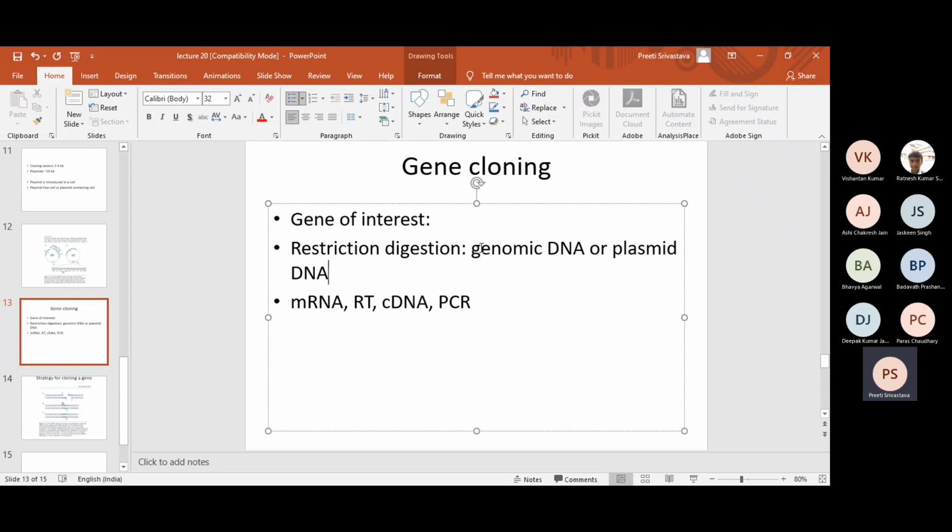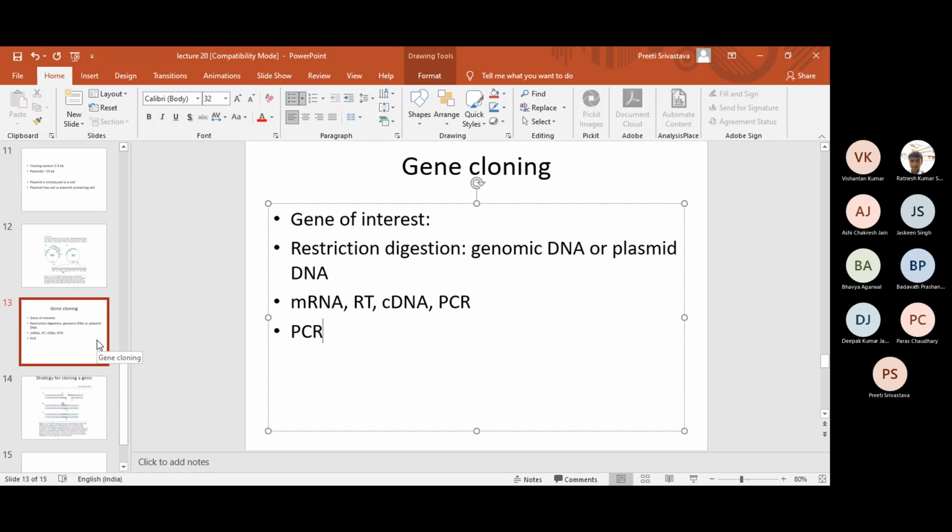Or you can simply do PCR, and PCR can be used whenever the sequence information is there, irrespective of whether the source is a bacterial sample. In this case you can simply PCR the gene out from the genomic DNA, or using the bacterial colony. Or in case of mammalian cells, you can prepare mRNA, do reverse transcription, prepare cDNA, and then subject it to PCR.